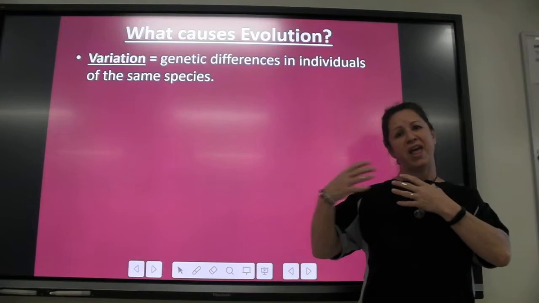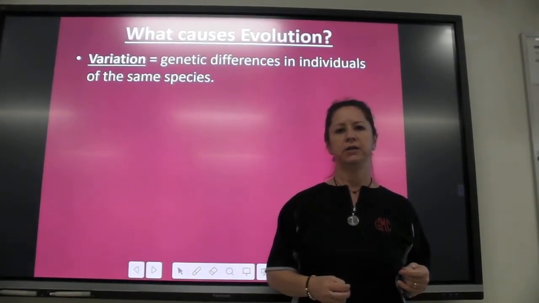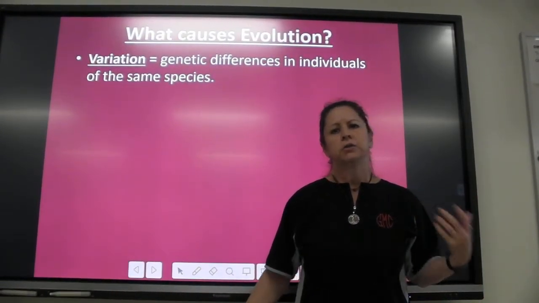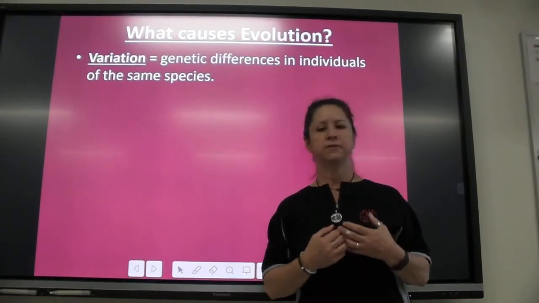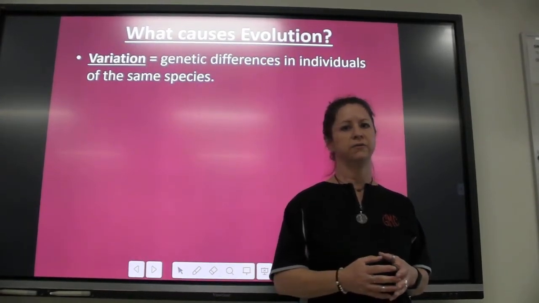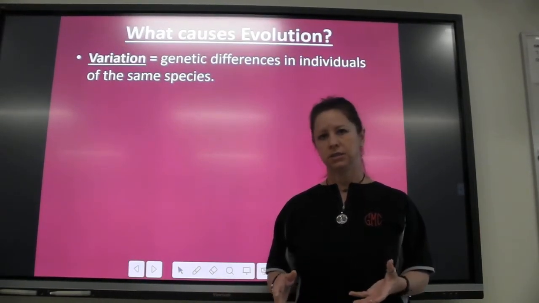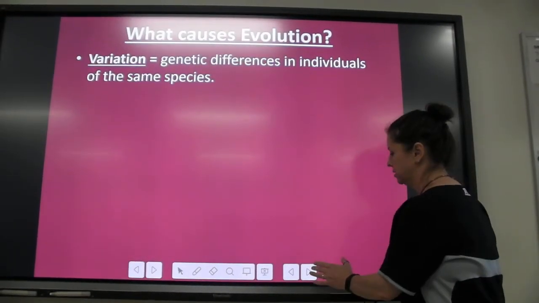And every organism within a species has lots of different genetic variations. That's why when you look around at humans around you, there's so many different types. Different skin colors, different sizes, different heights, different leg lengths, different arm lengths, you name it, you can see the differences. And so all species have variation like this.